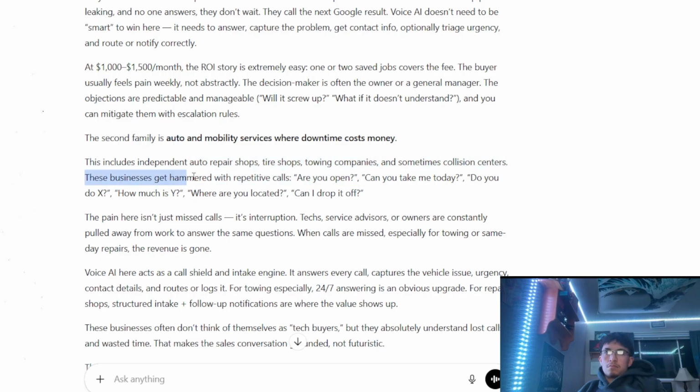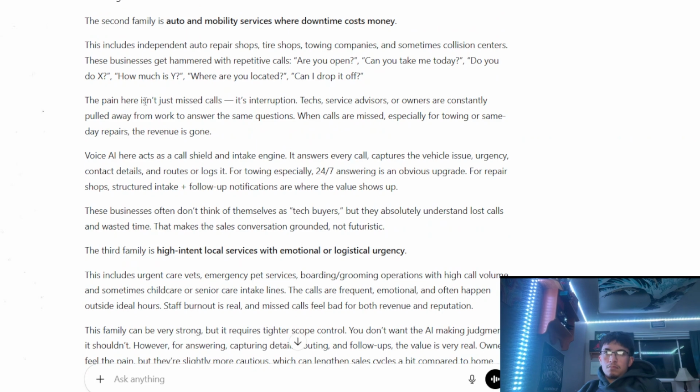These businesses get hammered with repetitive calls: are you open? Can you take me today? Do you know how much this is? Where are you located? Can I drop it off? The pain here is not just missed calls, it's interruptions. Service owners are constantly pulled away from work. So this is acting as a call shield.